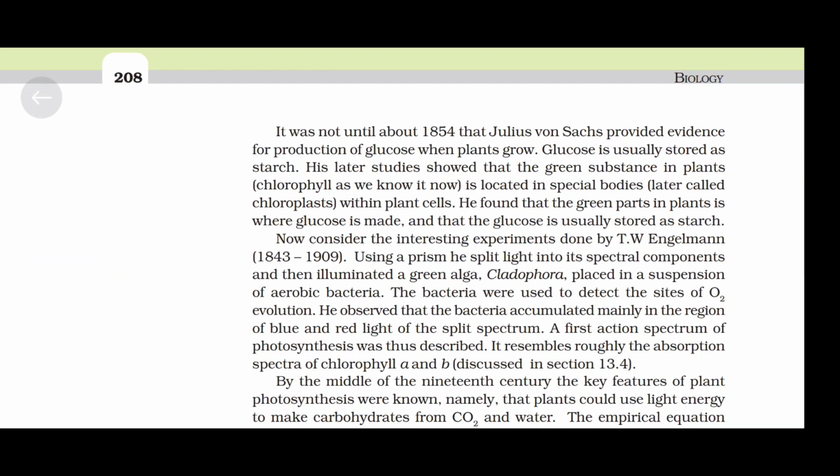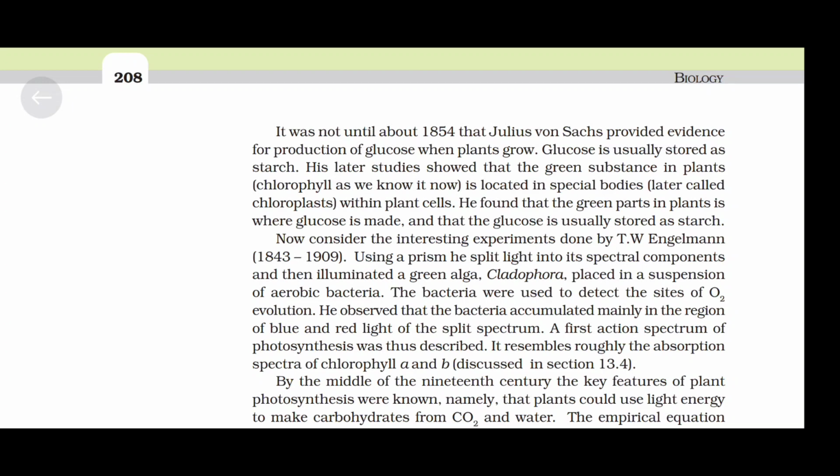It was not until about 1854 that Julius von Sachs provided evidence for production of glucose when plants grow. Glucose is usually stored as starch. His later studies showed that the green substance in plants, chlorophyll as we know it now, is located in special bodies, later called chloroplasts, within plant cells.